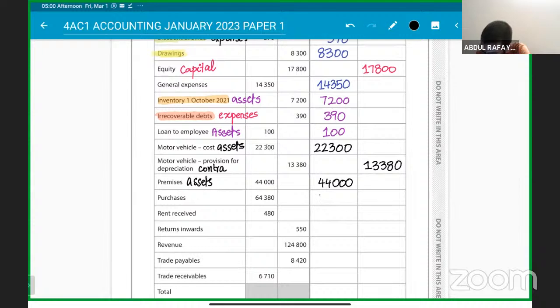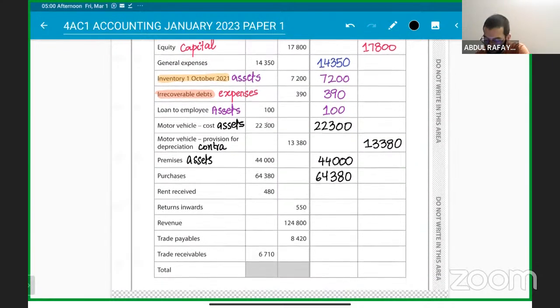Purchases are also on the debit side because they are part of the inventory first, and then whatever you have purchased becomes an expense as well, asset and expense together. That is an important thing. What about rent received? Sir, rent received is an income. Income always comes on the credit side. So rent received, an income, will come on the credit side.